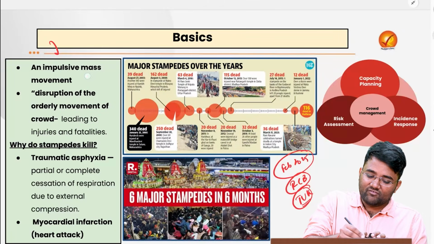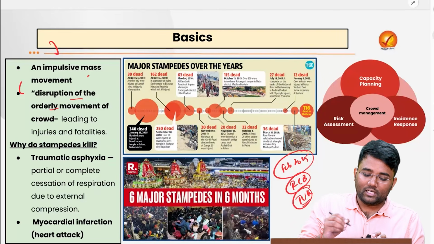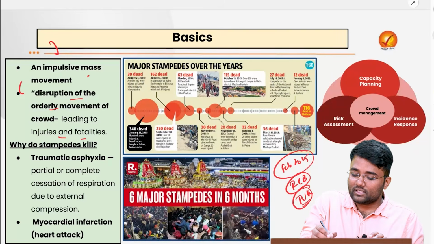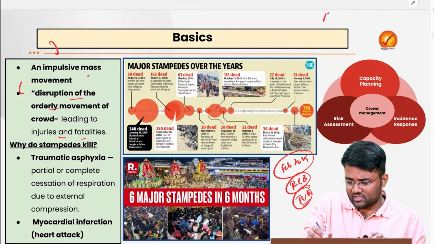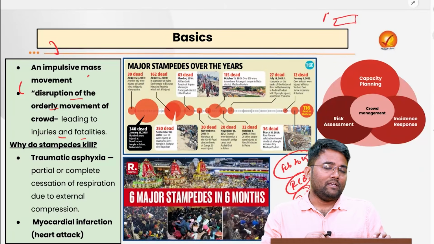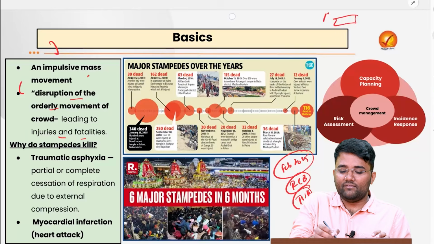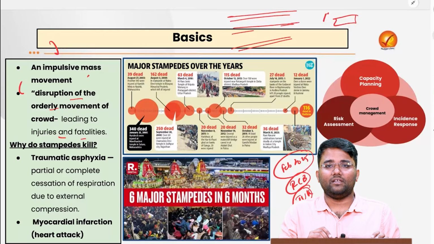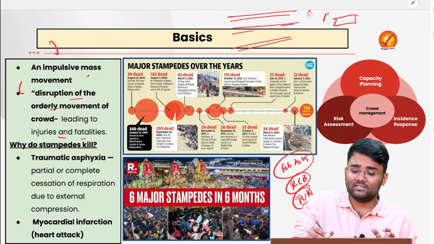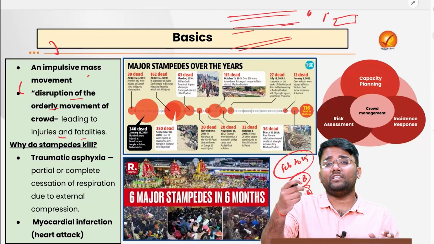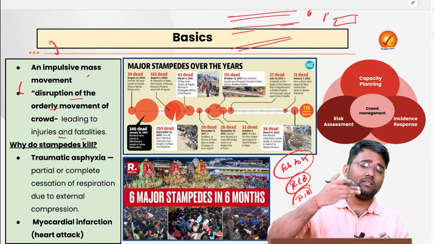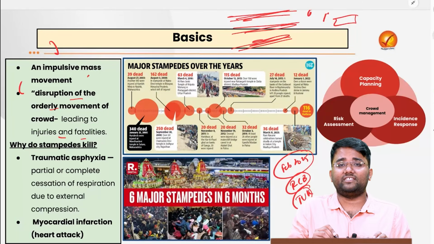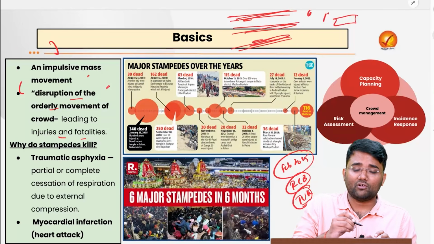So it is an impulsive mass movement, and it is the disruption of the orderly movement of a crowd that leads to injuries and fatalities. For example, suppose there is a railway station where a train is on the platform, and everyone is in their queues properly, waiting for their turn, and then they will be boarding this train. But what if a rumor spreads that a bridge is collapsing, or the train is going to leave within a few minutes, or the platform of that particular train is being changed? In that case, this orderly movement might be disrupted, and that may lead to cases of stampedes.